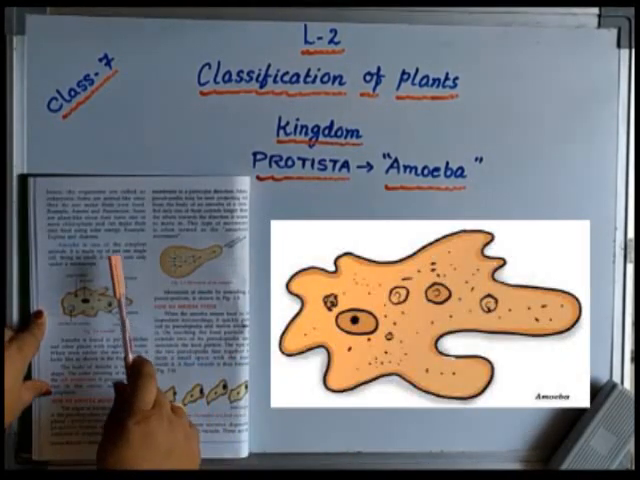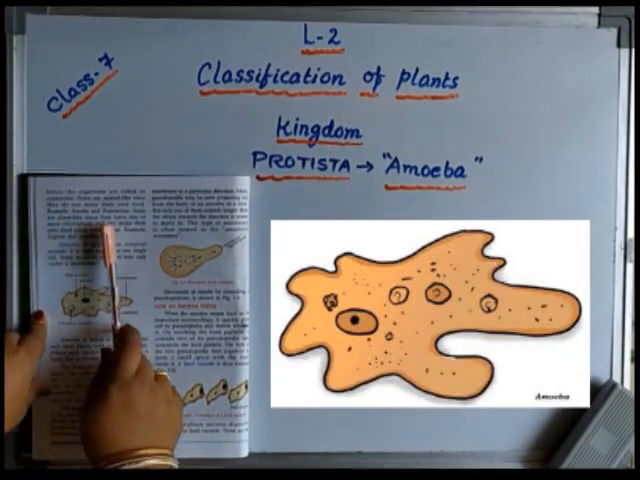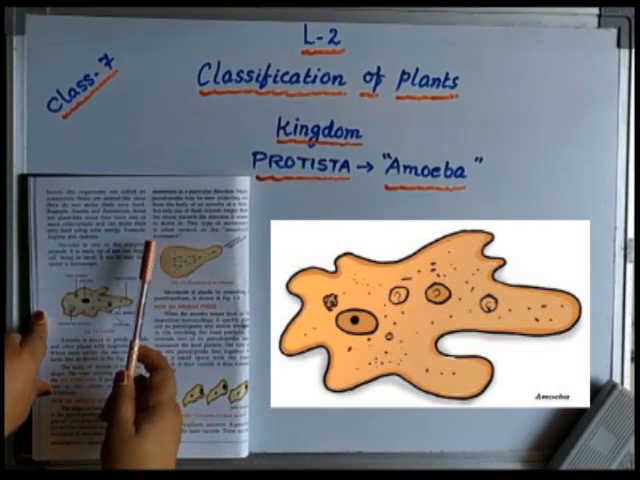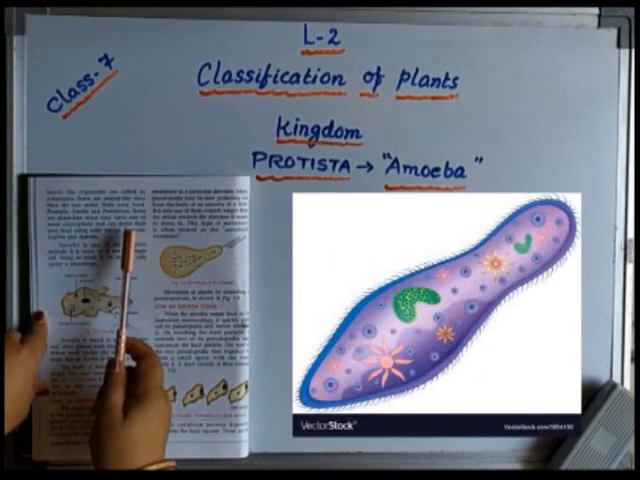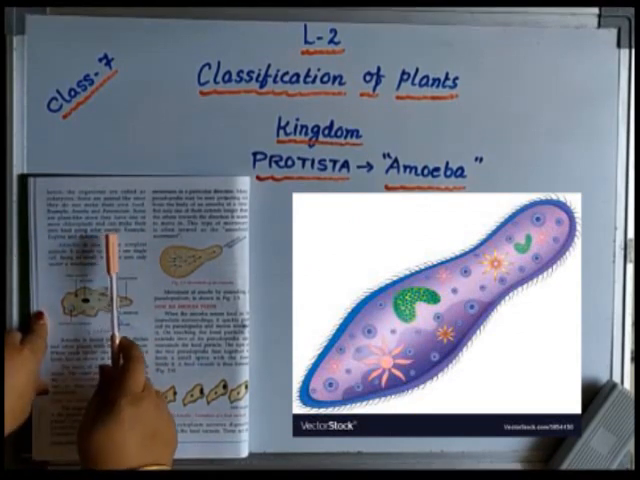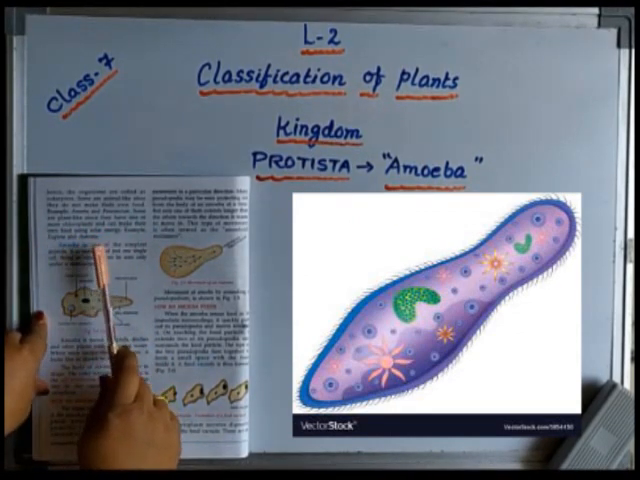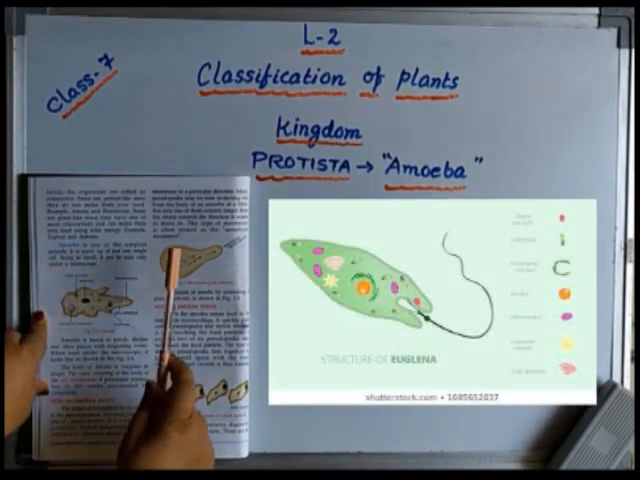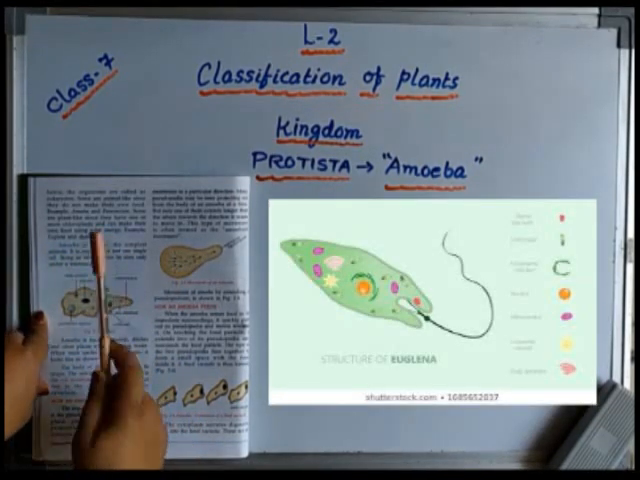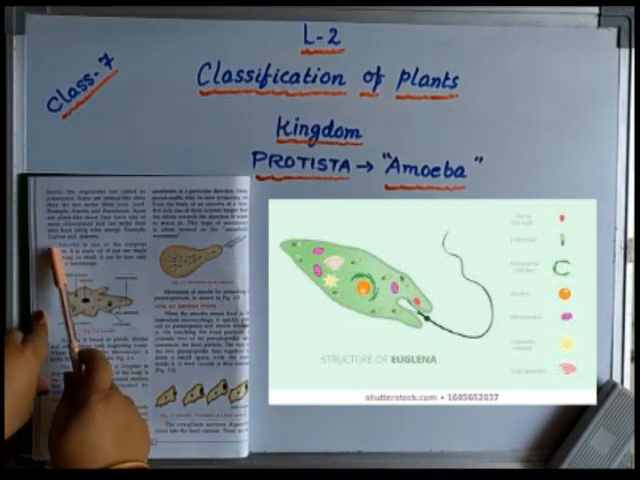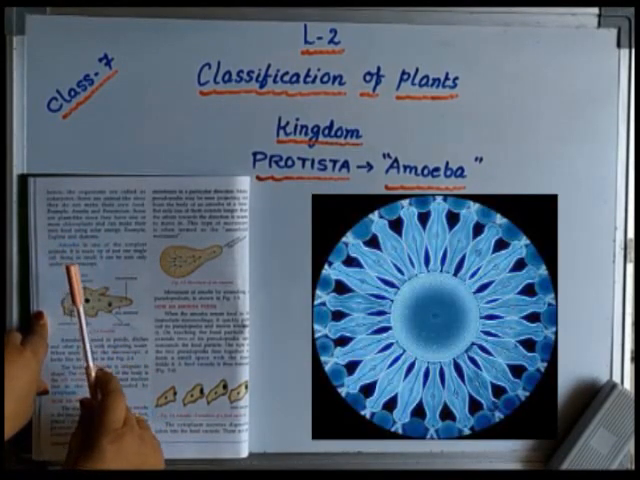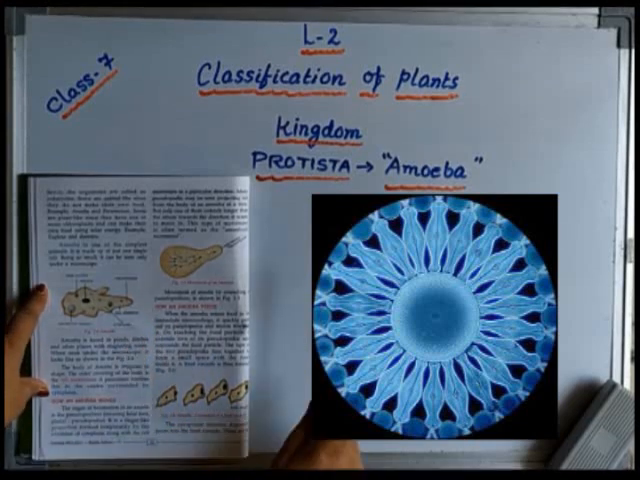In this kingdom, some animals do not make their own food, for example amoeba and paramecium. Some are plant-like, in that they have one or more chloroplasts in them, because of which they can prepare their own food by using solar energy, that means the sun's energy. For example, we can take euglena and diatoms. So let us begin with the amoeba.